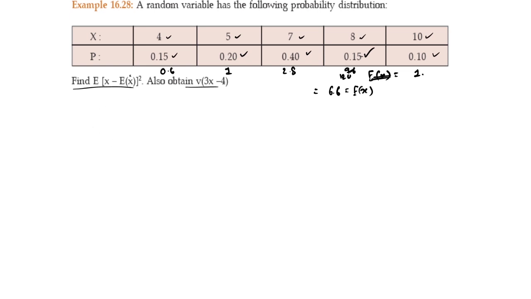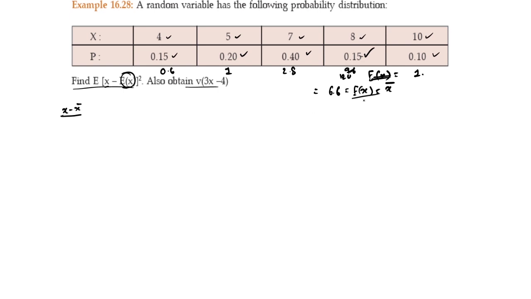Now, expected value of x is 6.6, but I want expected value of x minus expected value of x. Expected value of x is nothing but x bar. We have learned it is nothing but an average. So we want the expected value of x minus x bar. Let me find out x minus x bar.